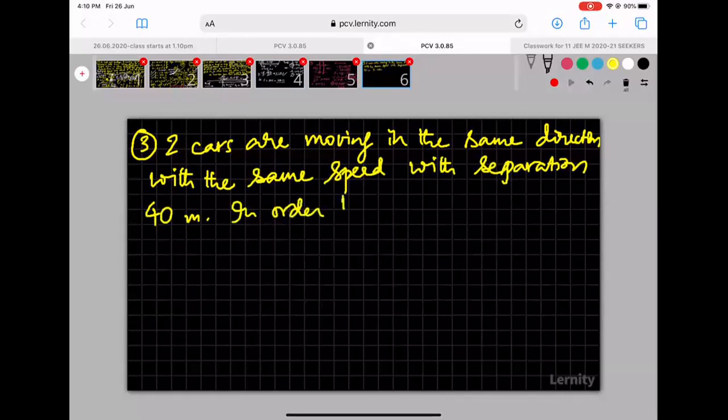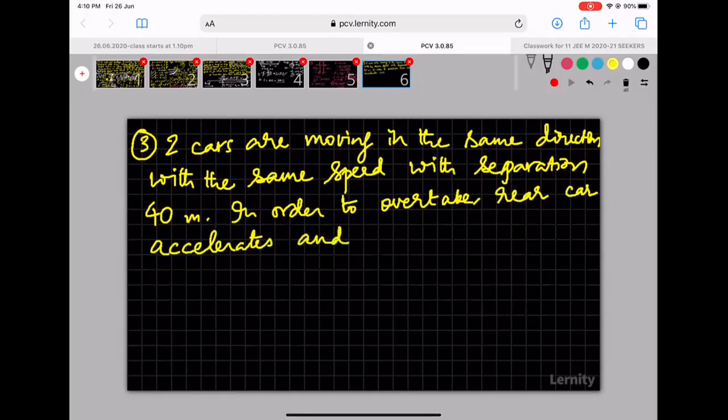In order to overtake, the rear car accelerates and overtakes in 5 seconds. Find the acceleration. That is the question.